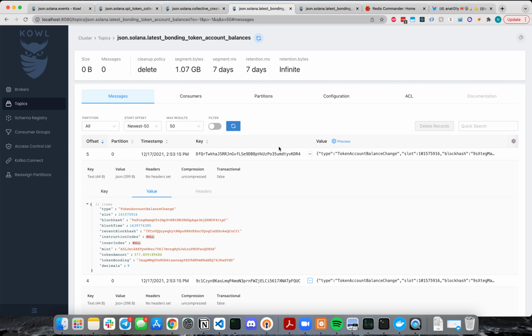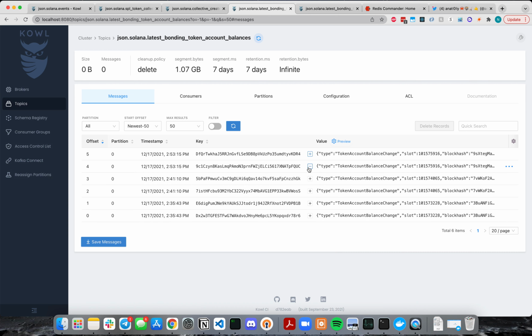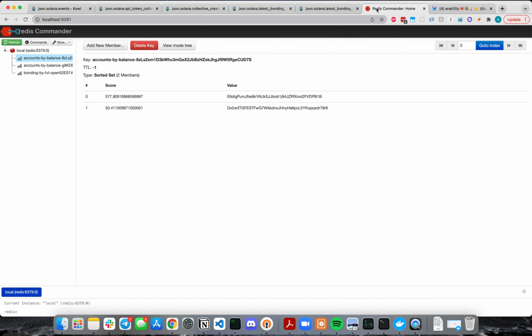So we're able to just subscribe to this topic and insert it into a Redis sorted set. If you don't know what Redis sorted sets are, they just make it really easy to get ordered data and get your rank within that ordered data quickly. So if we come here, we can actually see all the sorted sets that we've created.